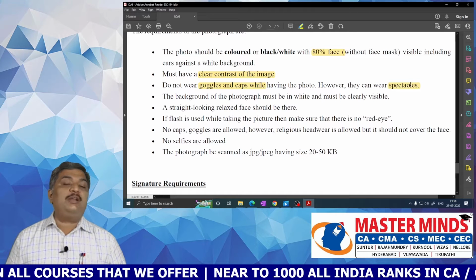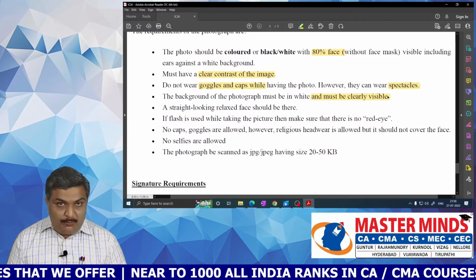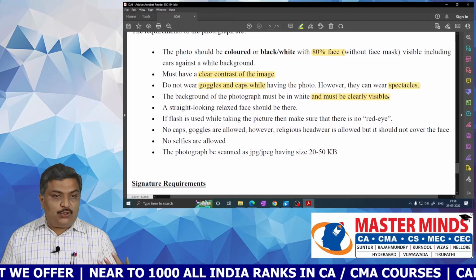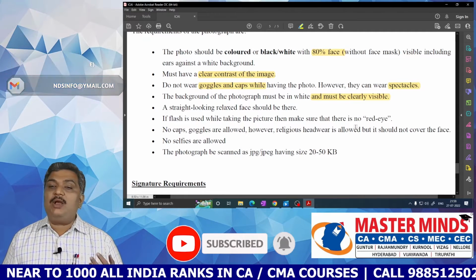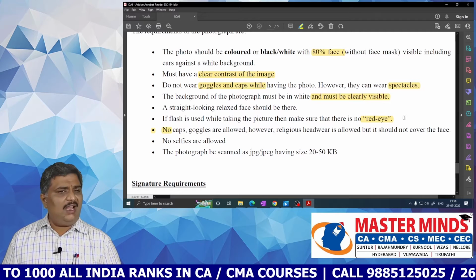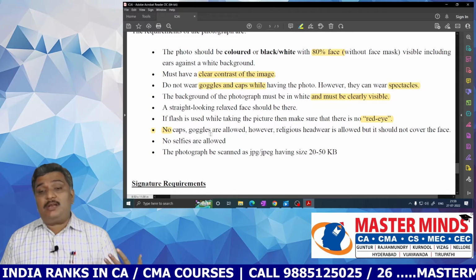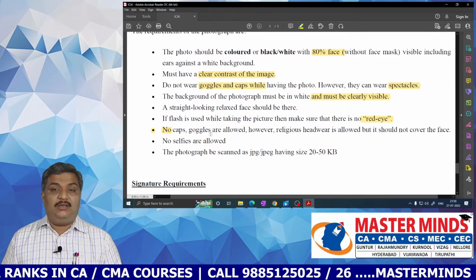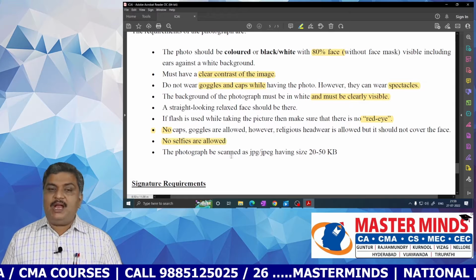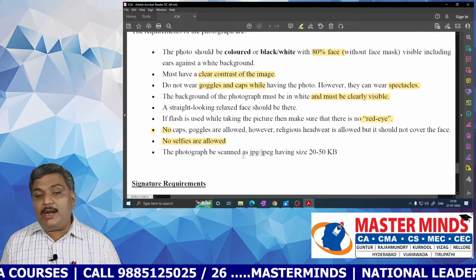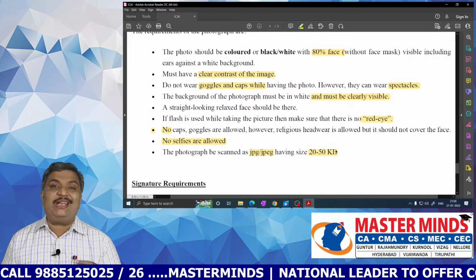The background of the photograph must be white and clearly visible, and your face should be in a relaxed mode, not frowning or anything else. If a flash is used while taking the picture, make sure that there is no red eye. As already said, no caps or goggles are allowed. If there is any religious headwear, it is allowed, but it should not cover the face. No selfie photos are allowed, and the scanned photograph should be in the format of JPG or JPEG, with a size between 20 to 50 KB only.